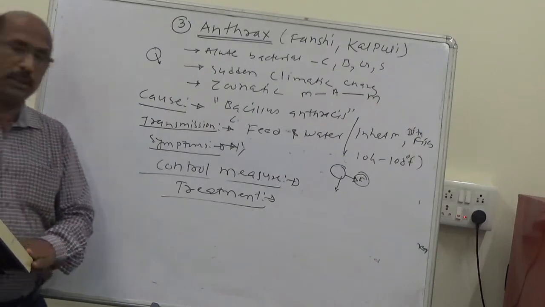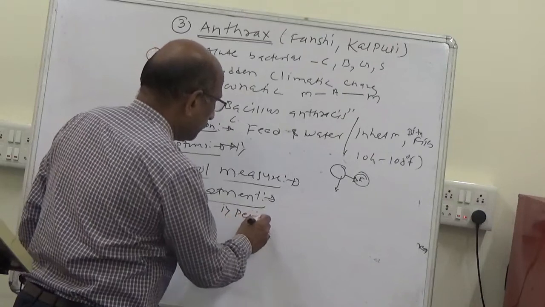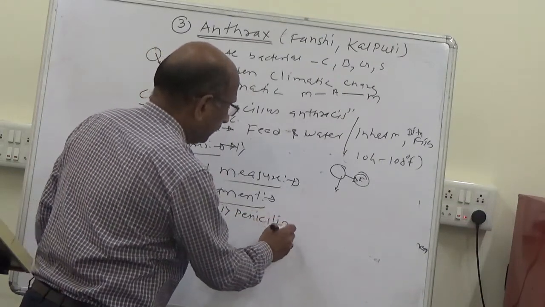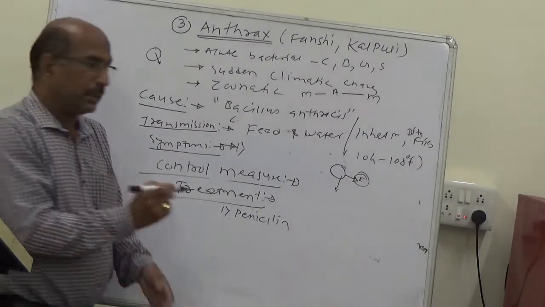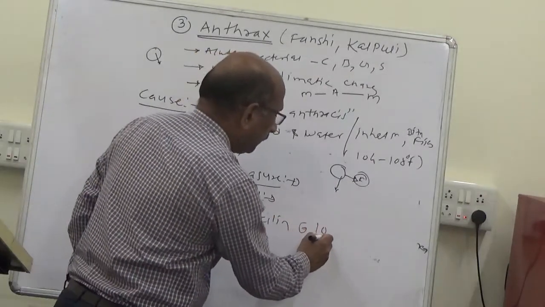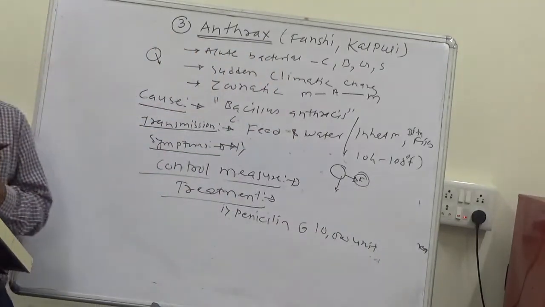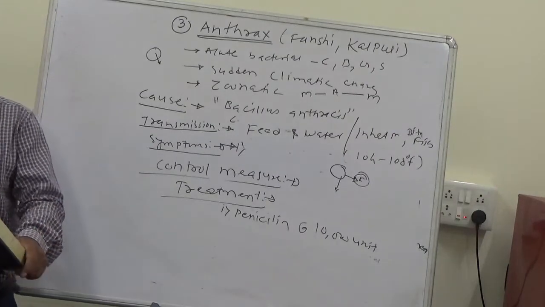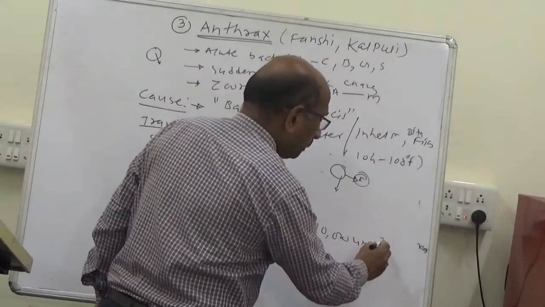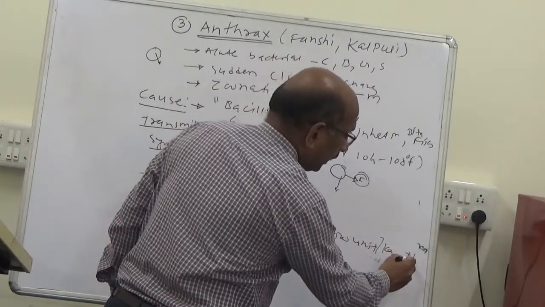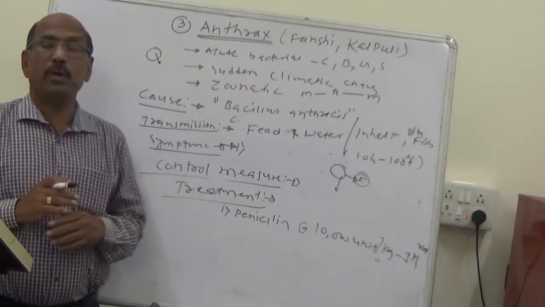An example of treatment is the antibiotic penicillin. Penicillin should be given at the rate of 10,000 units per kg body weight, intramuscular. So this is an antibiotic.